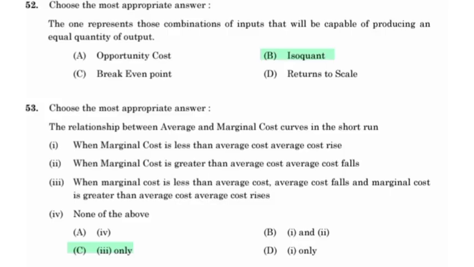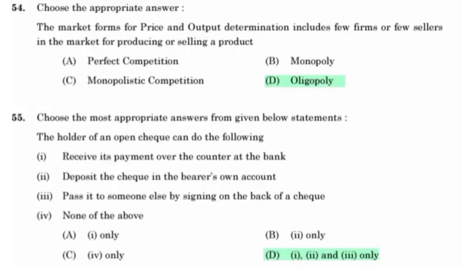The relationship between average and marginal cost curve in the short run: when marginal cost is less than average cost, the average cost falls, and when marginal cost is greater than average cost, it rises. The market form for price and output determination that includes few firms or few sellers in the market for producing or selling a product is oligopoly.